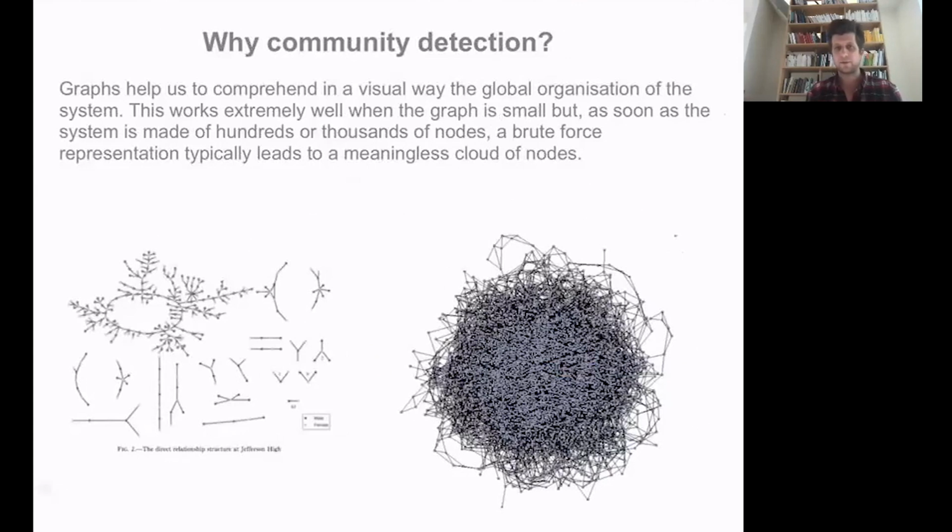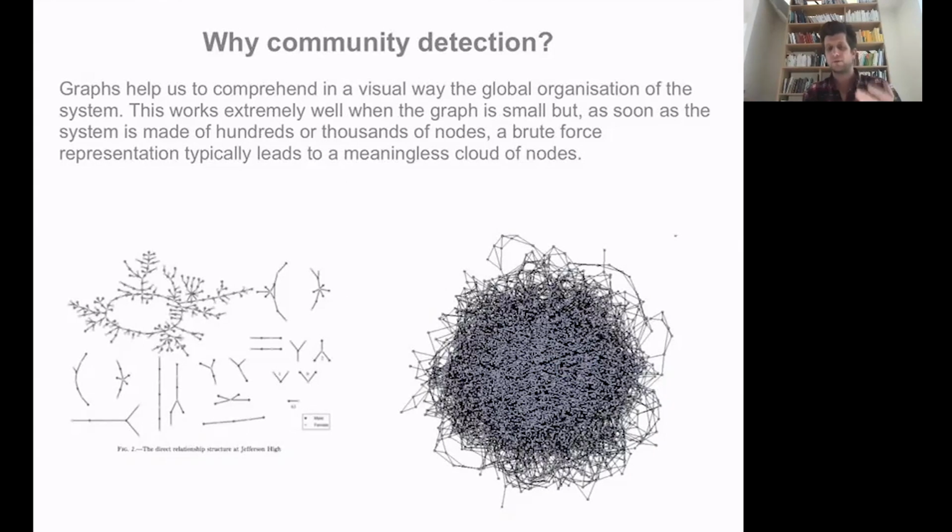Now, why is that an interesting problem? There are many reasons for that. And the first very good reason is the fact that graphs are very often used for visualization purposes. Very often when you have a system, you can plot that graph in 2 dimensions. But the problem is that you initially have a graph that is a high dimensional object. And if you plot it in 2 dimensions, you embed it. And clearly some choices will need to be made in order to optimize your visualization.